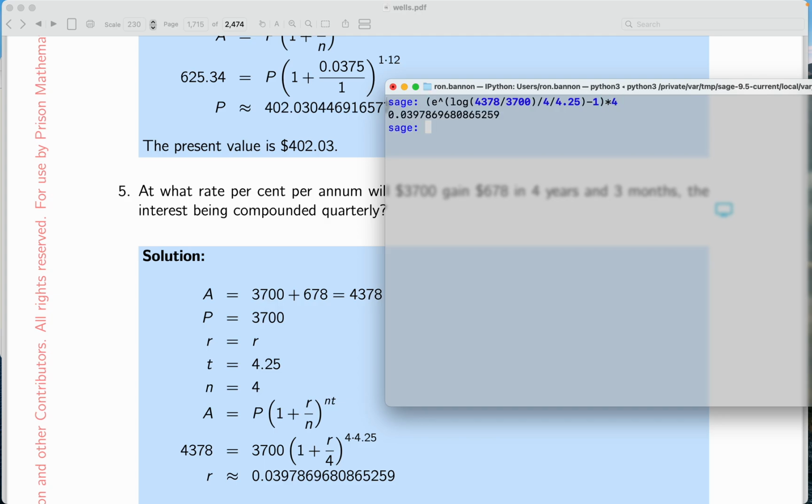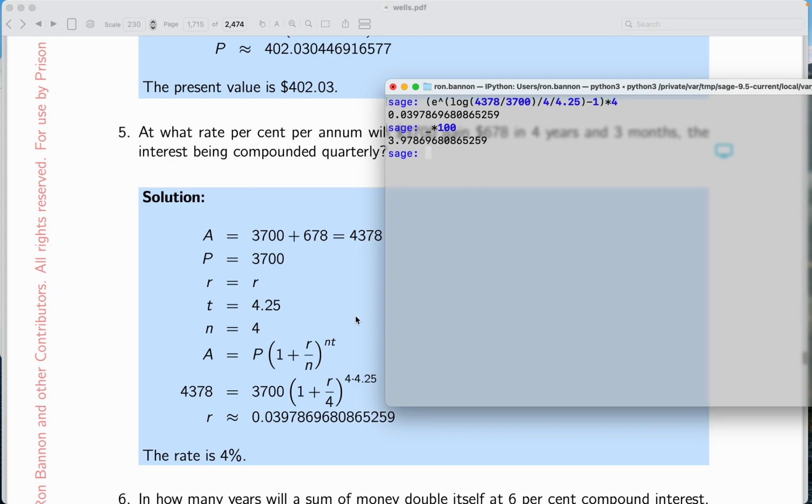Now, you might be surprised what happens now. I certainly get an answer. What's the answer? I just solved for R. I used a computer to do it, by the way. And someone says, what is that number? It's R. It's the rate, right? That's the rate. Now, certainly, I want to report the rate as a percent. So I need to take the number. The underscore means the prior output, and multiply that by 100 to get the percent. And what's that going to be? You know, it's approximately 4%. Now, certainly when I say that, you could be more precise than that, but approximately 4%. And that's a fine answer, approximately 4% interest.